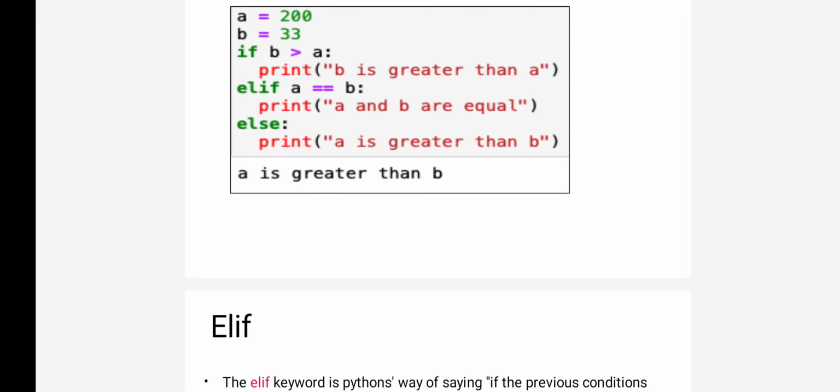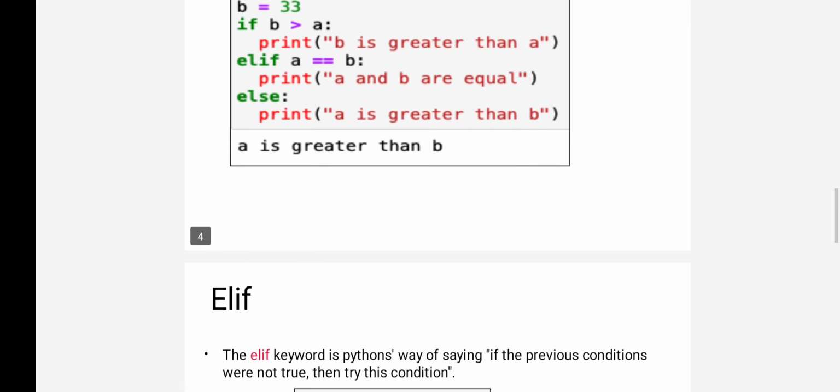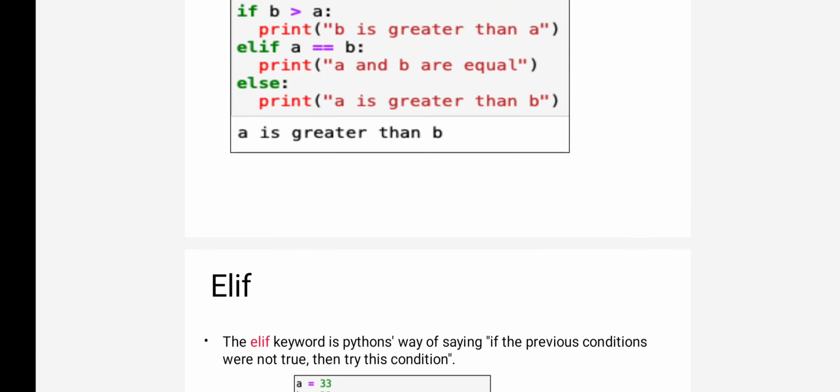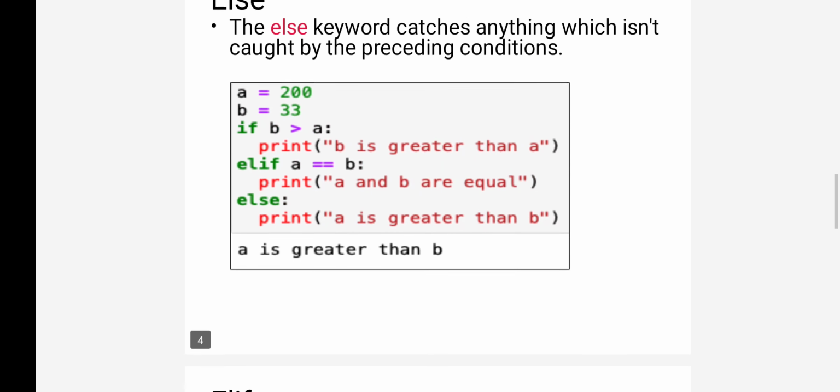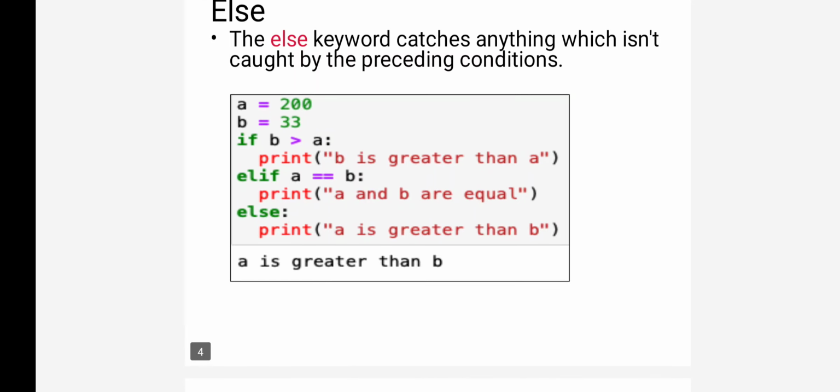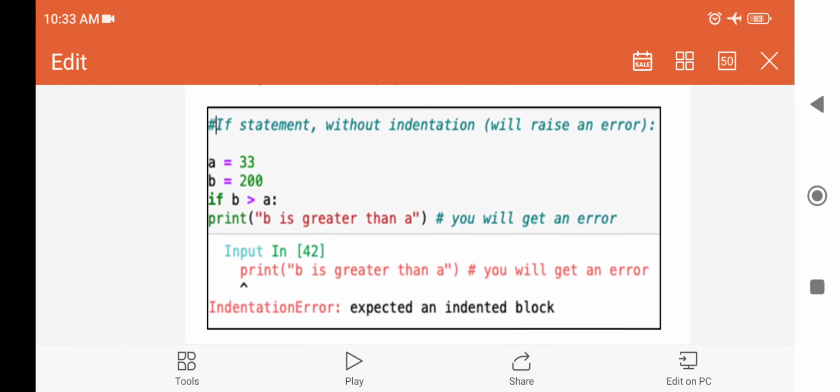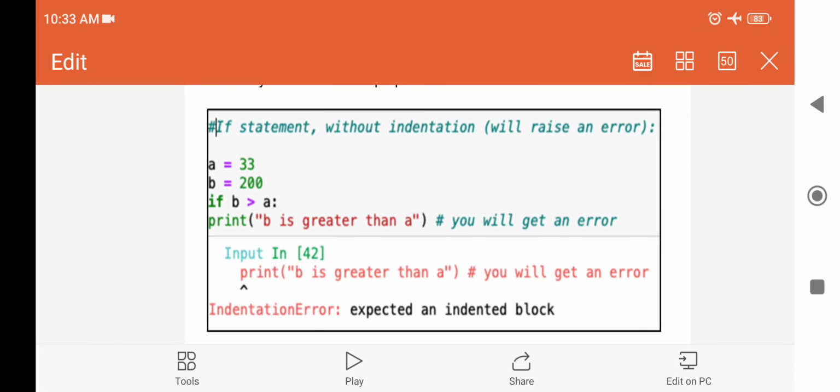If it is also not true, that is, if it is also false, it will finally come to the else statement. What it is going to print: a is greater than b. Okay, so this is using elif and else. So in the first example, we have only one condition. If this condition is true, that particular statement will execute. Otherwise no statement is going to execute. In this also, since we have not indented, it will give an error message.